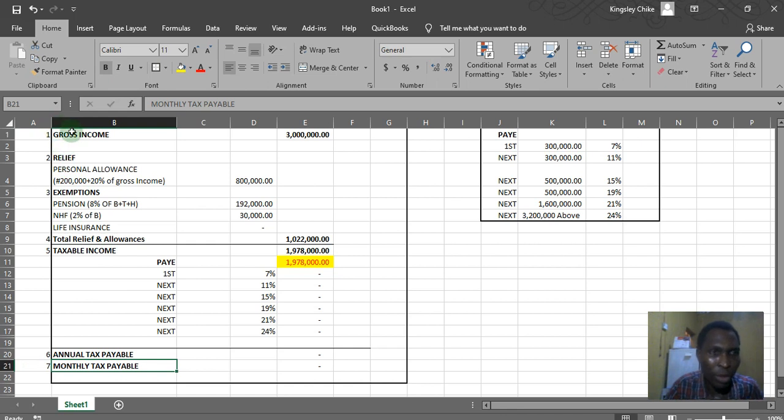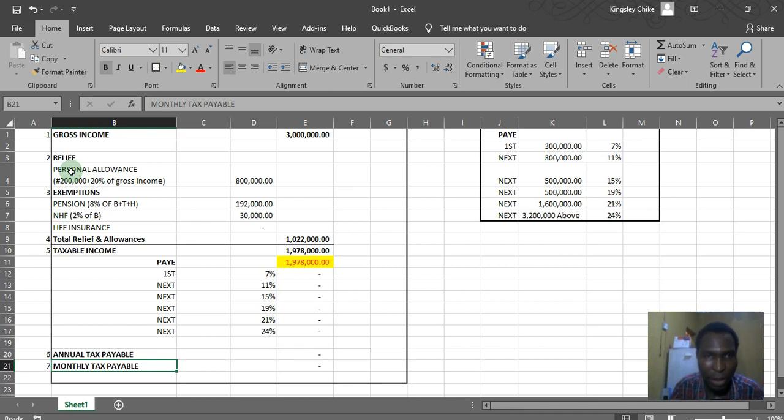So number 1, the gross income, which I've talked about. Number 2, relief. Reliefs are what the government expects you to take away from your salary for your personal use, and it's calculated as 200,000 naira plus 20% of your gross income.